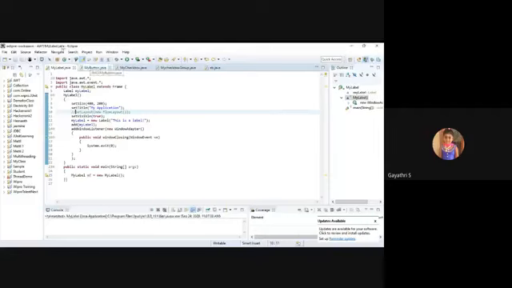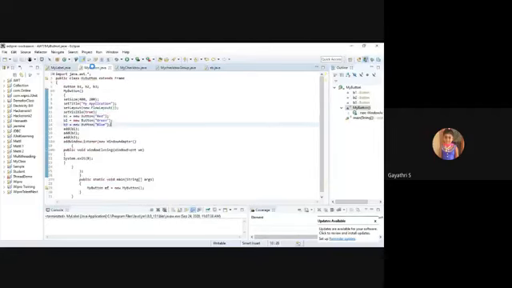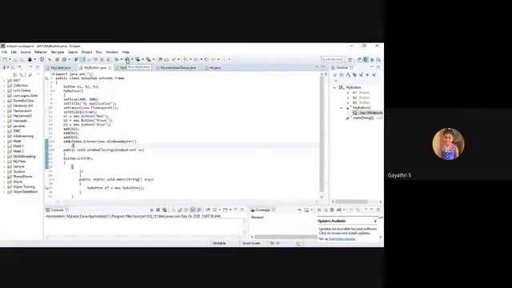A button. I just run the program. Okay, this is the button. Three buttons: red, green, blue.